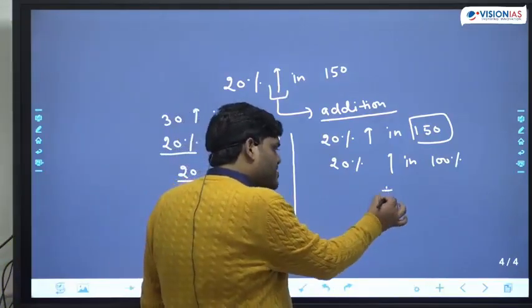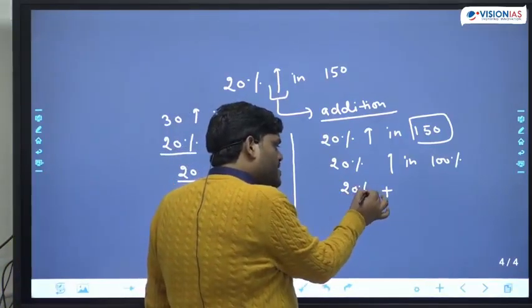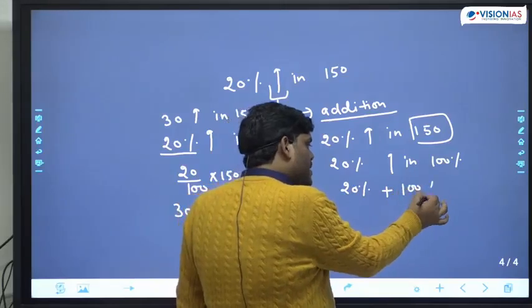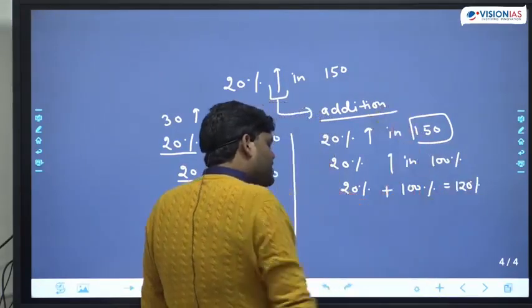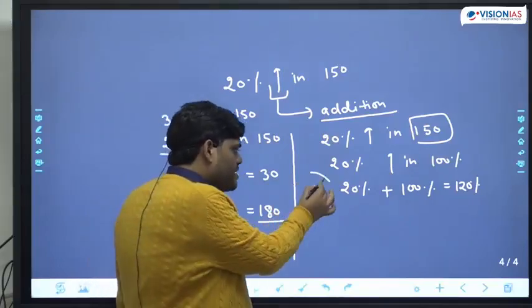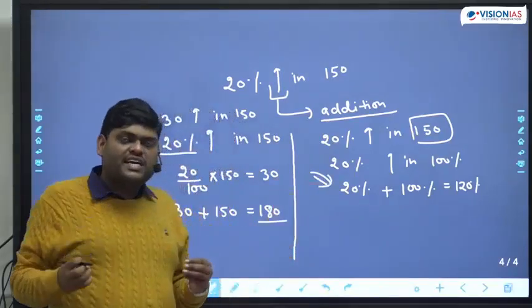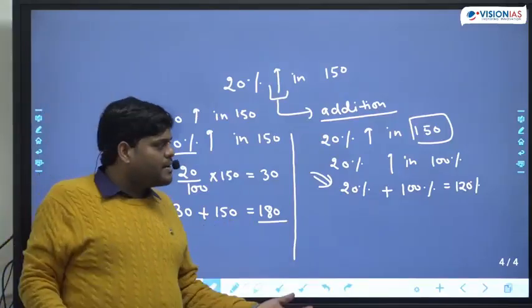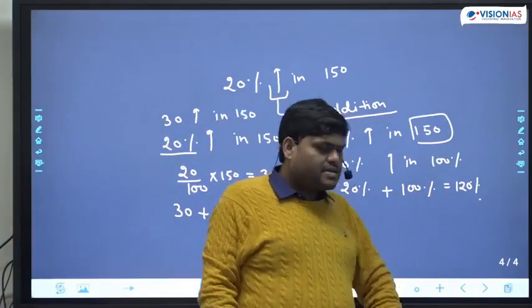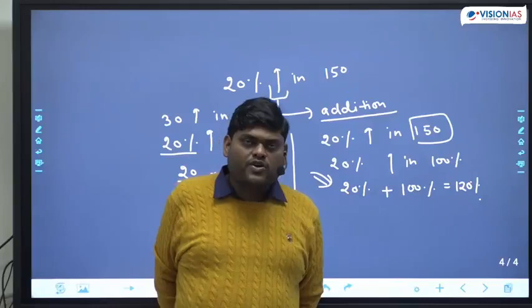Increment means addition, so the number now becomes 120%. Now this is the golden thing: whenever you increase any number by 20%, the number now becomes 120%.